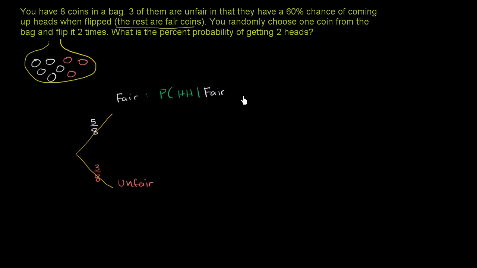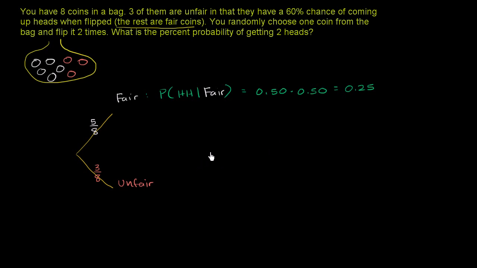It looks like very fancy notation, but it's just like, if you knew for a fact that the coin you had is absolutely fair, that it has a 50% chance of coming up heads, what is the probability of getting 2 heads in a row? Well, that's just going to be 50% times 50%, which is equal to 25%.